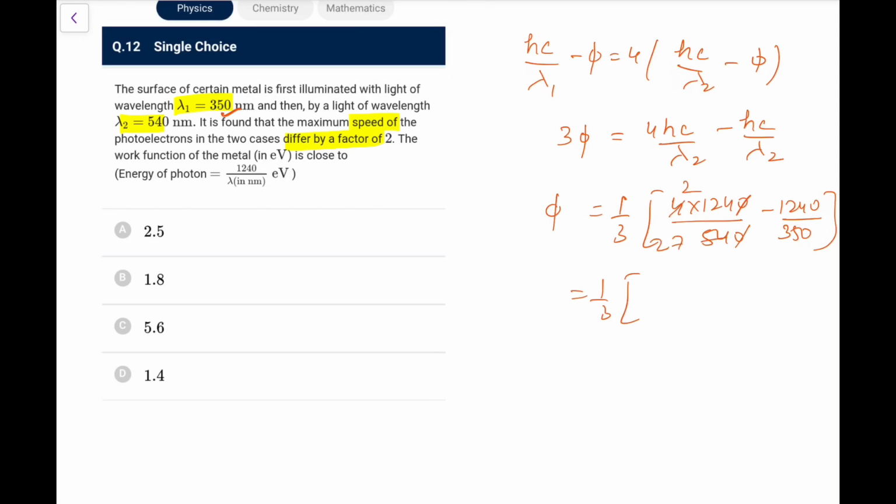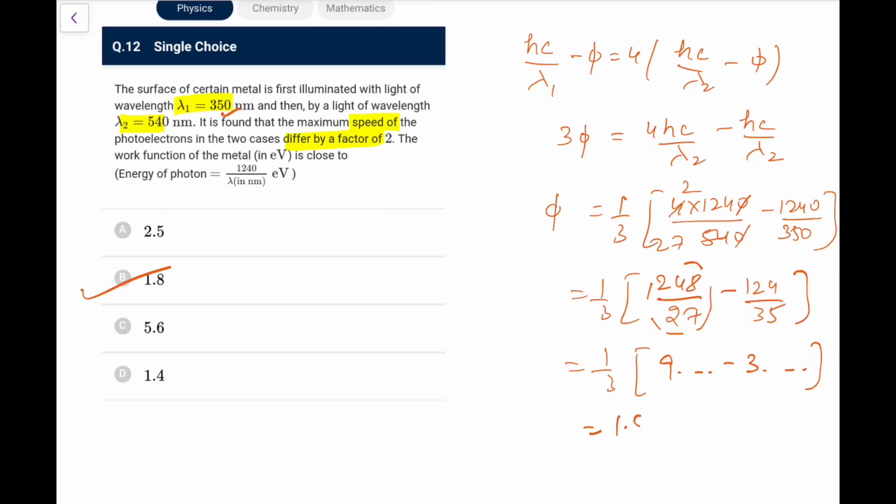In the table of 27, I don't think it comes. So let me have it 248 by 27 minus 124 by 35. This is approximately 9 point something, and this is 3 point something. So it would be around 6 by 3, that is around 2 or slightly less than 2 here.